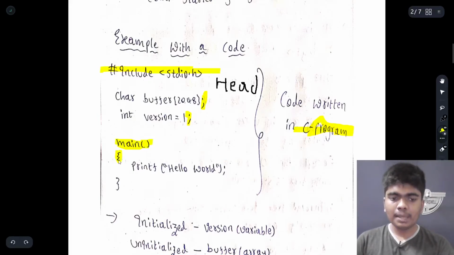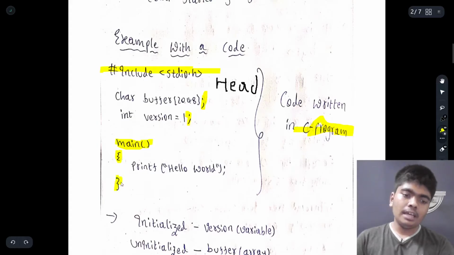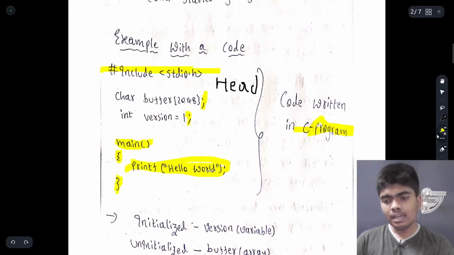So this is a curly brace for the starting of main, and this is the ending of main, and this is a statement. And for this statement to print something, if it is a character, then this is the thing which is required.